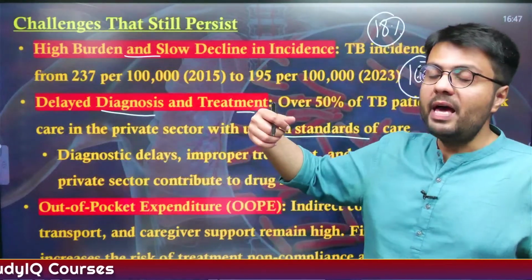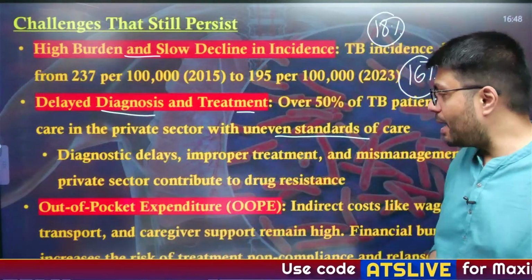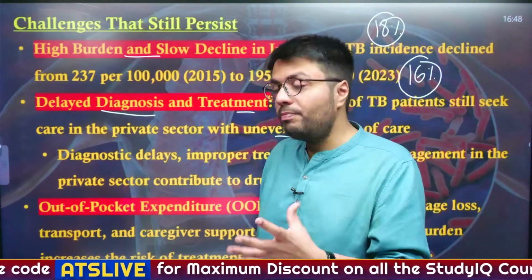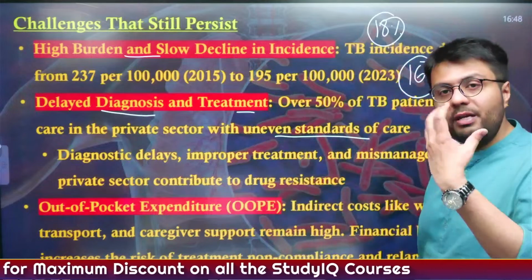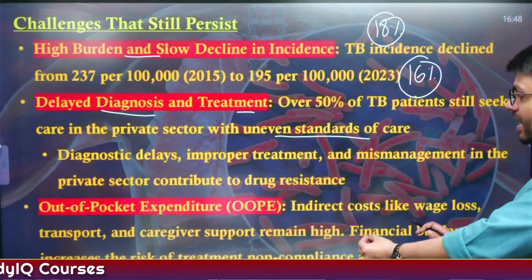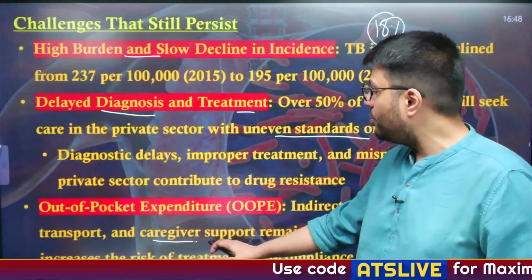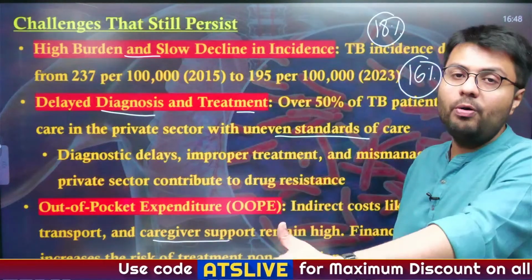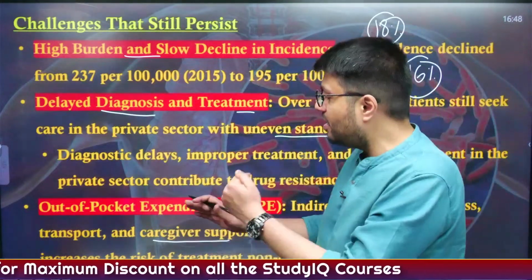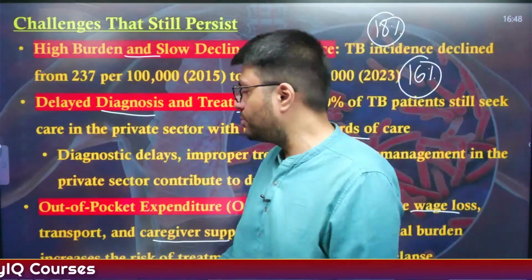Also, the expenditure that people with TB make is growing in recent times. Although the government provides free care to a large population, you can understand that treatment alone is not enough. Even with free treatment, you also incur many indirect costs like wage loss, transportation costs, and the cost of hiring a caregiver. Therefore, out of pocket expenditure in many cases is quite high, and this deters people from seeking treatment, and it leads to non-compliance and relapse.